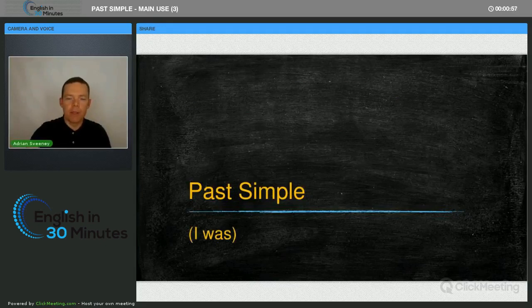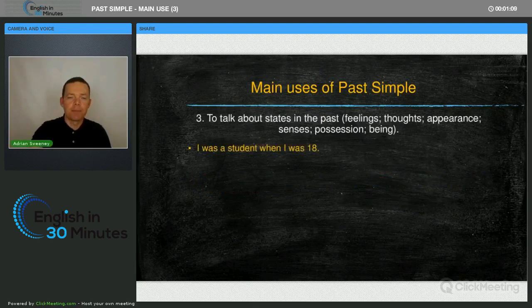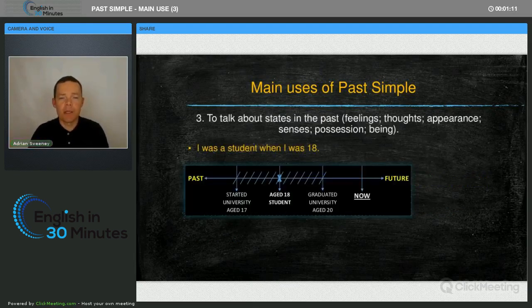So past simple main use number 3. Now, as I mentioned, it's to talk about states in the past. So feelings, thoughts, appearance, senses, possession, being. Let me show you what I mean. I was a student. So this is being. It's what I was, being. I was a student when I was 18.